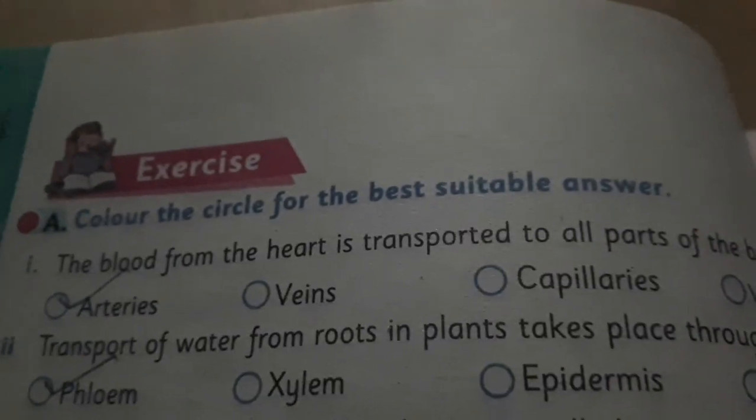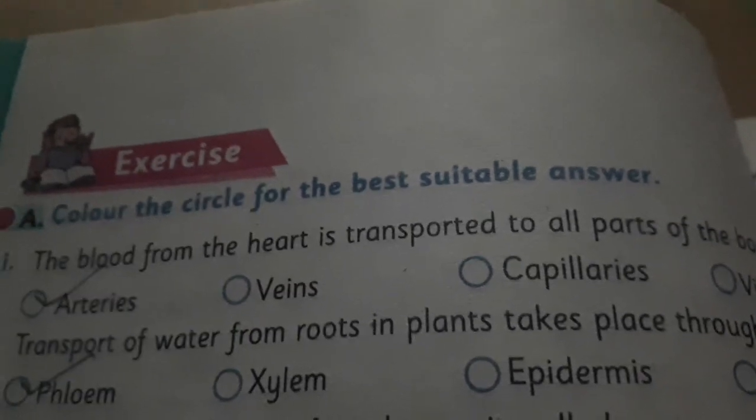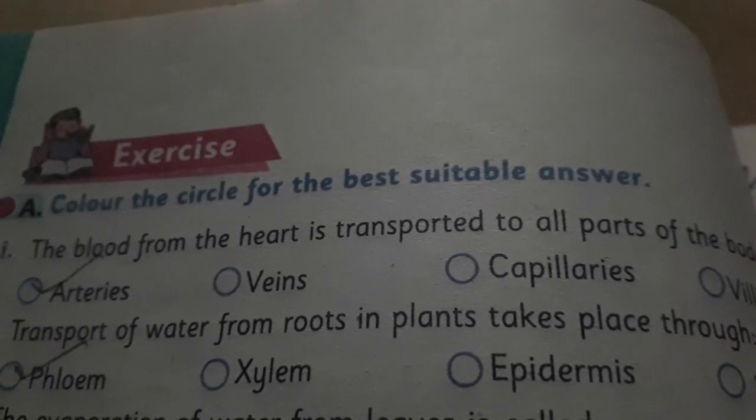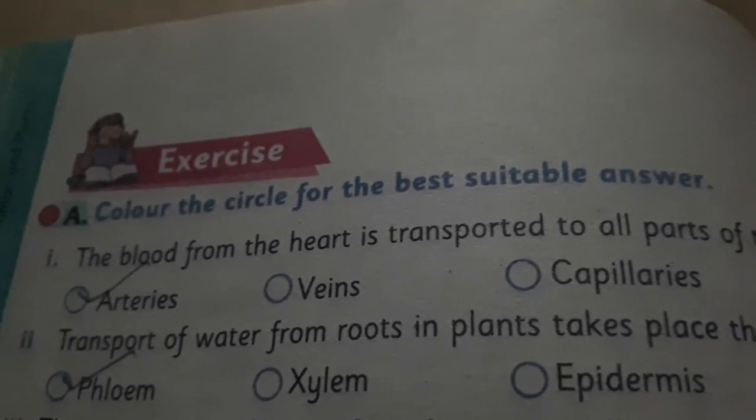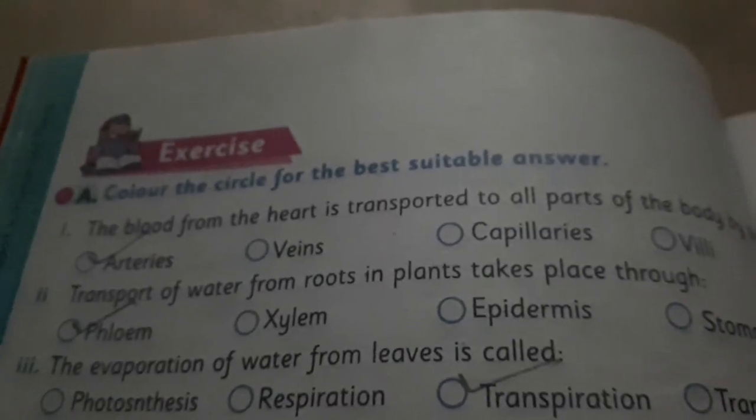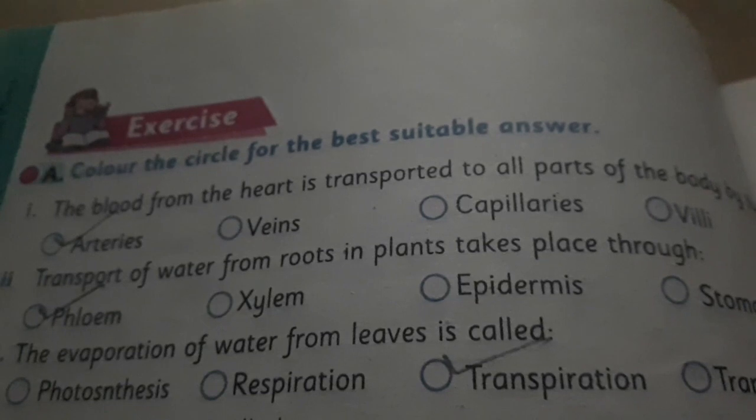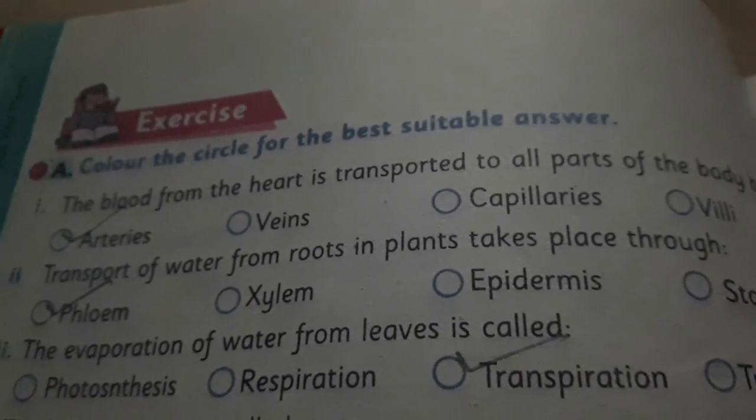Question number 2. The transport of water from roots in plants takes place through correct option phloem. Question number 3. The evaporation of water from leaves is called correct option transpiration.